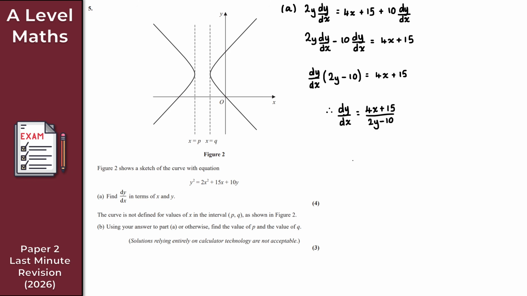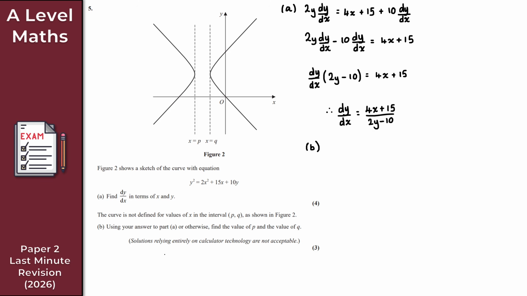So for the next part of this question, part B, a little bit more abstract, but I don't think it's too bad. What we're told here is the curve is not defined for values of x in this interval PQ, as shown in figure 2. So as we can see, between x equals p and x equals q, it's not defined for values of x, right? So for part B, it says, using your answer to part A, or otherwise, find the value of p and the value of q.